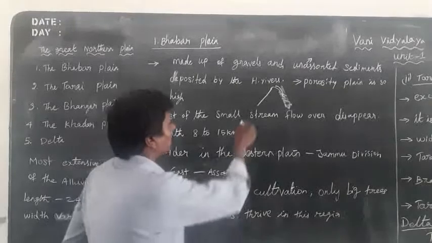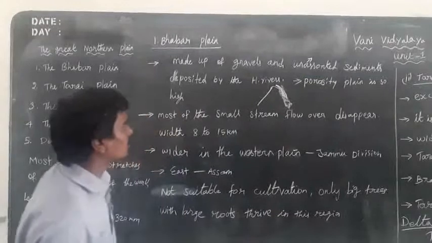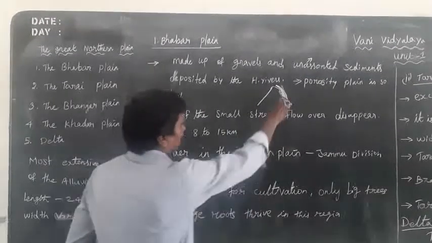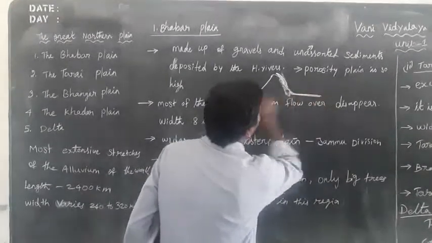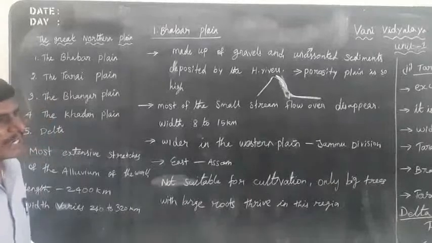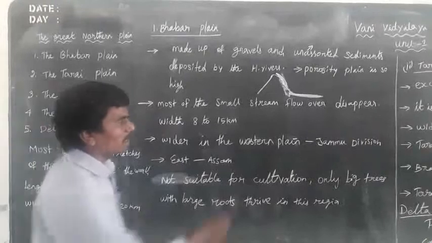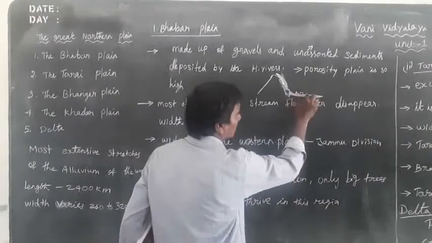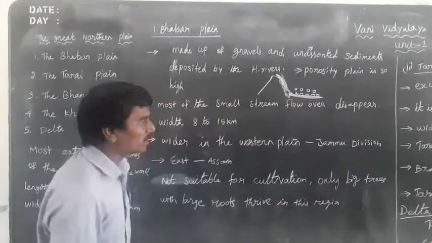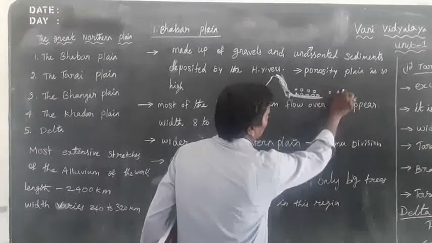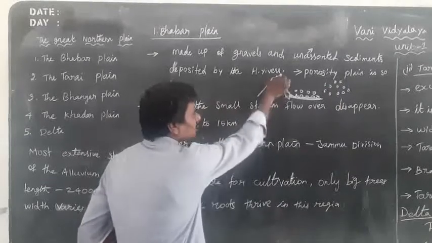First, the Himalayan rivers erode the sedimentary rocks, and they are deposited in the foot plains. The foot plains are deposited as porous sand. Porosity means small gaps.